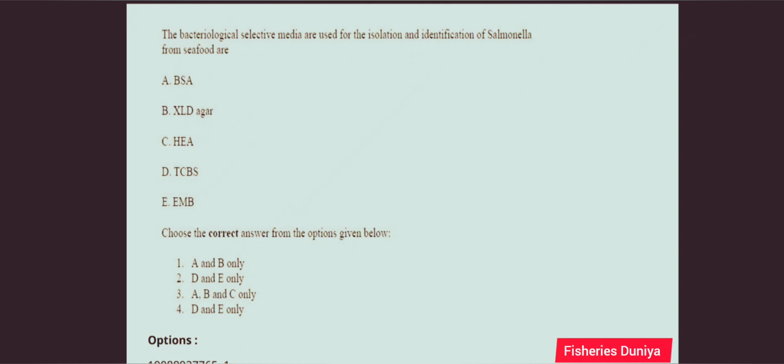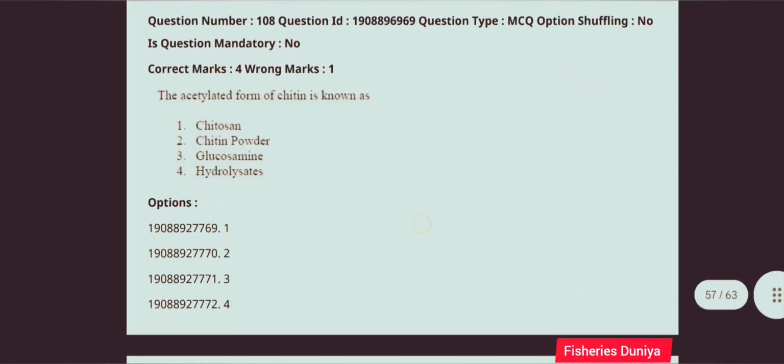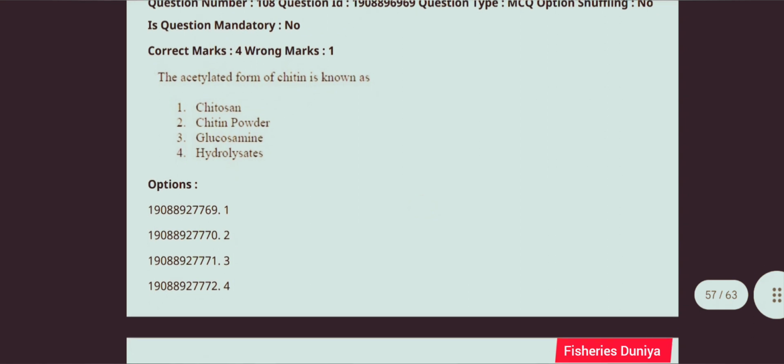Next question. The bacteriological selective media used for the isolation and identification of Salmonella from seafood are. So the correct answer is option number 3, A, B and C only: BSA, XLD and HEA. Next question. The acetylated form of chitin is known as. So the correct answer is option number 3, glucosamine.